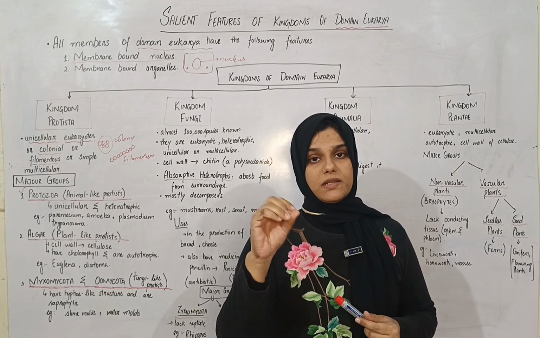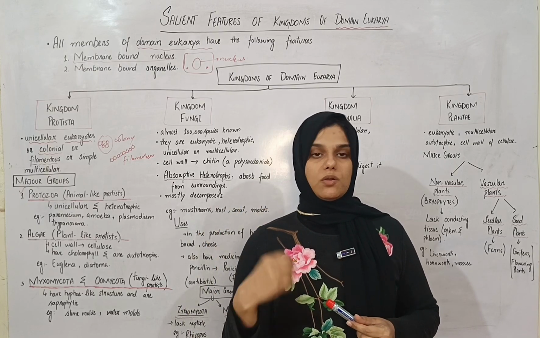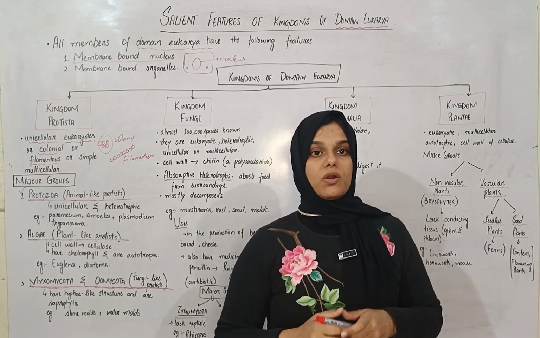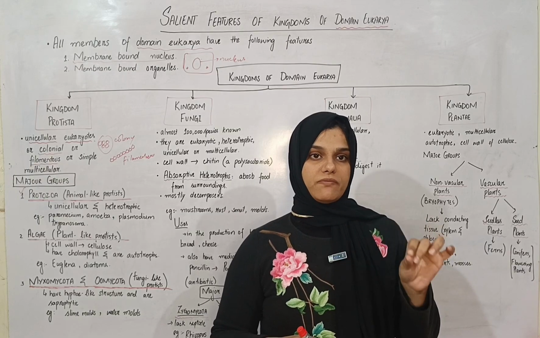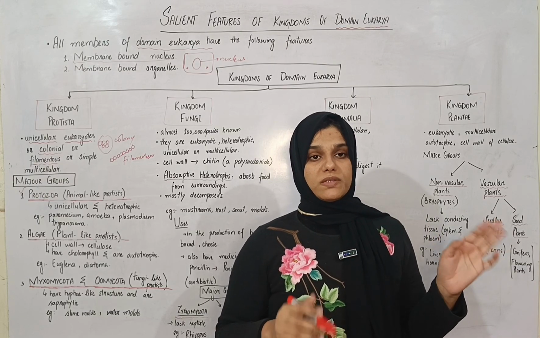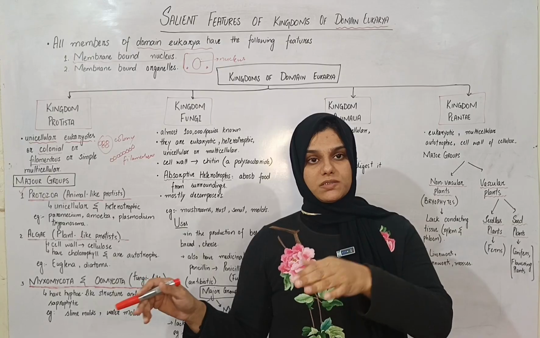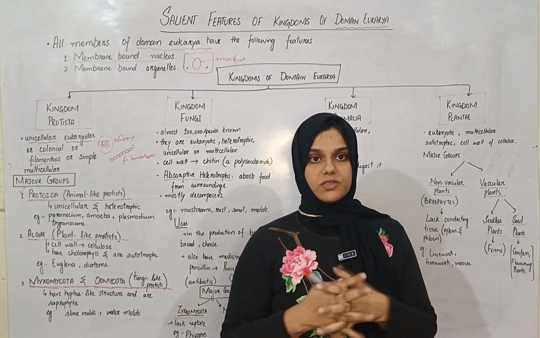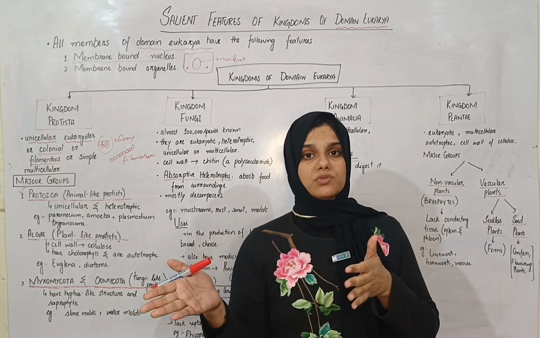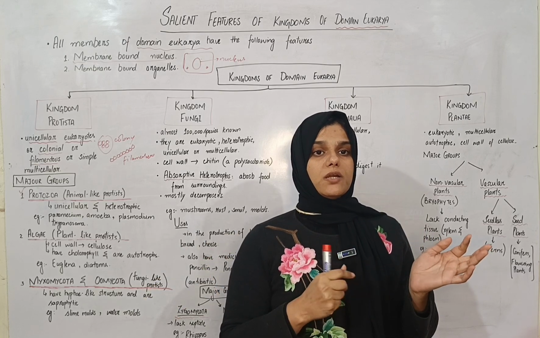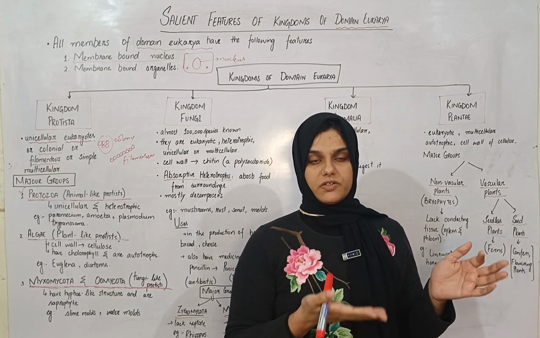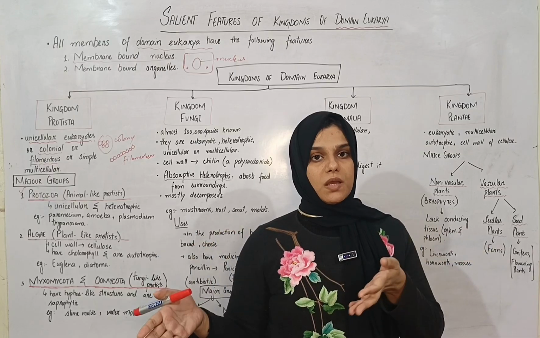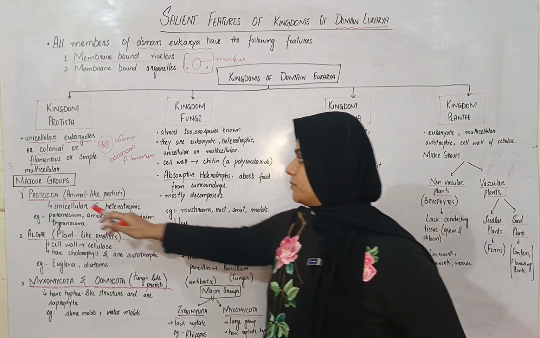So they look like a plant, or they look like an animal, or they look like fungi, but they do not have the basic attributes of being a fungus or a plant or an animal. That is why I ask my students to learn it as a kingdom of exclusion. Now, the first group is Protozoa.